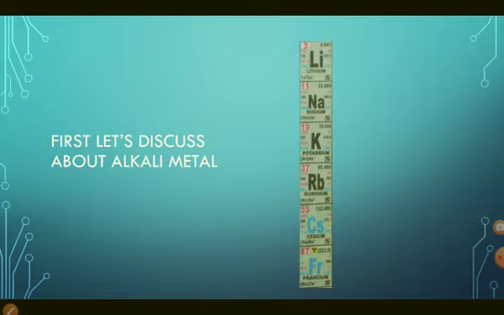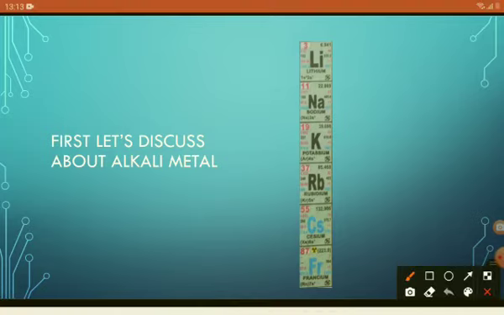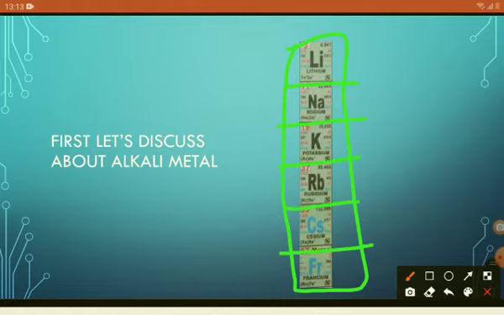Pure alkali metals are shiny and soft enough to cut with a knife. The 6 elements you can see here are alkali metals. This is lithium, this is sodium, this is potassium, this is rubidium, this is calcium, this is francium.